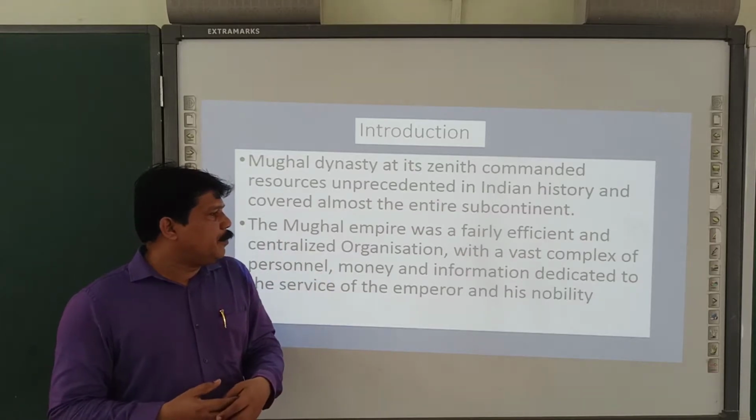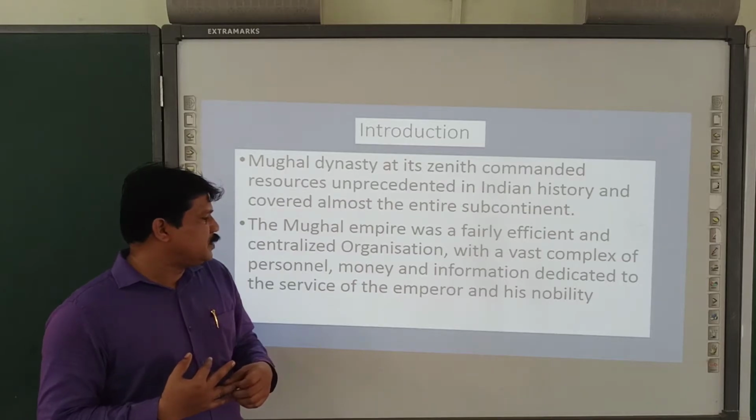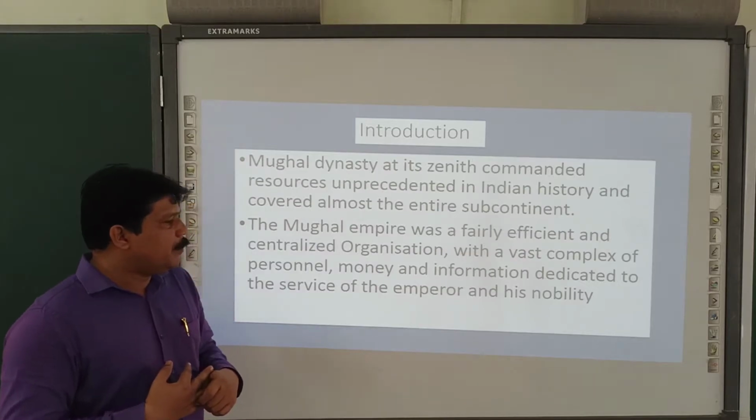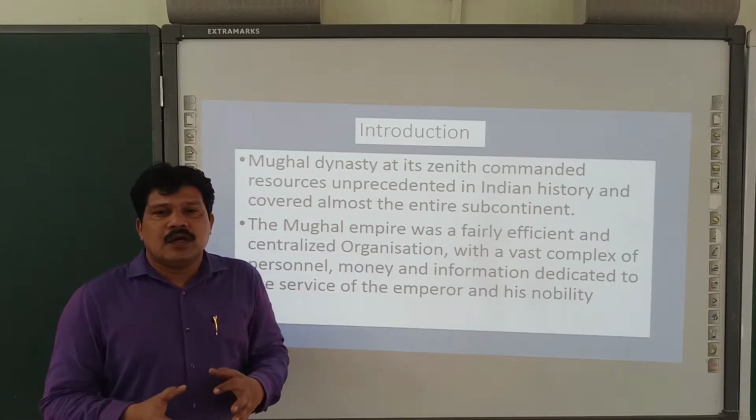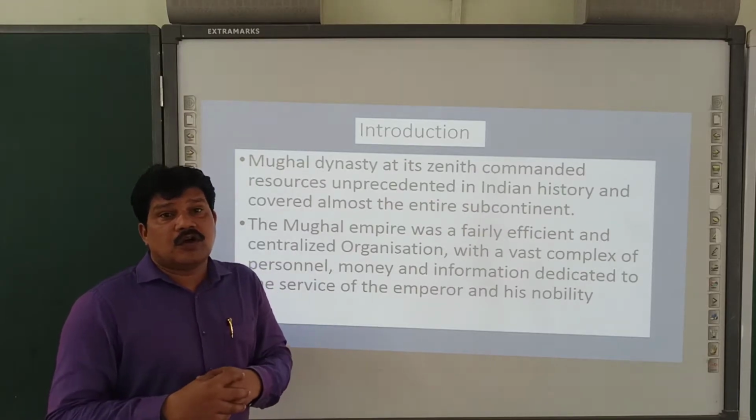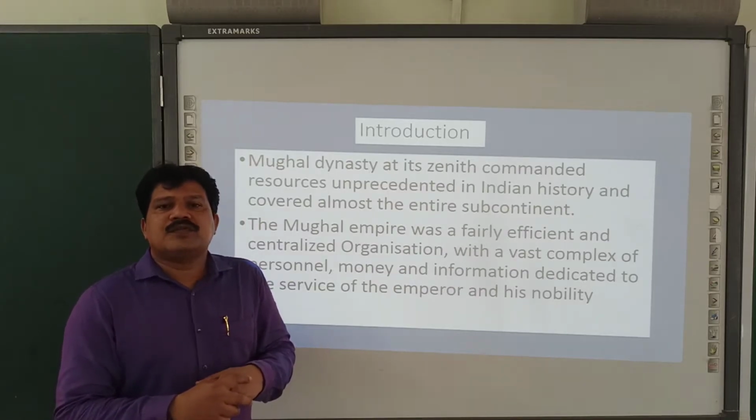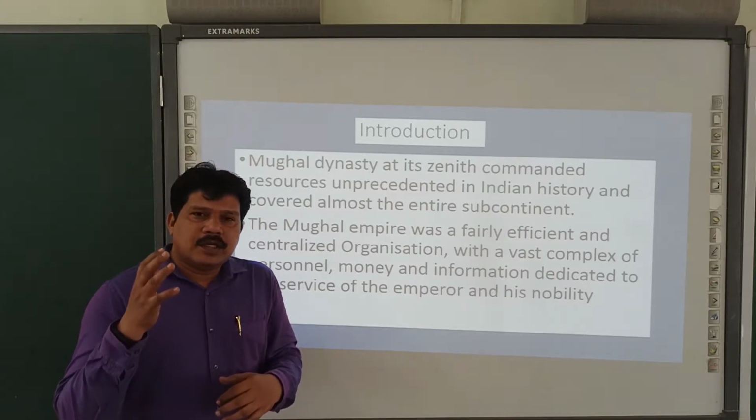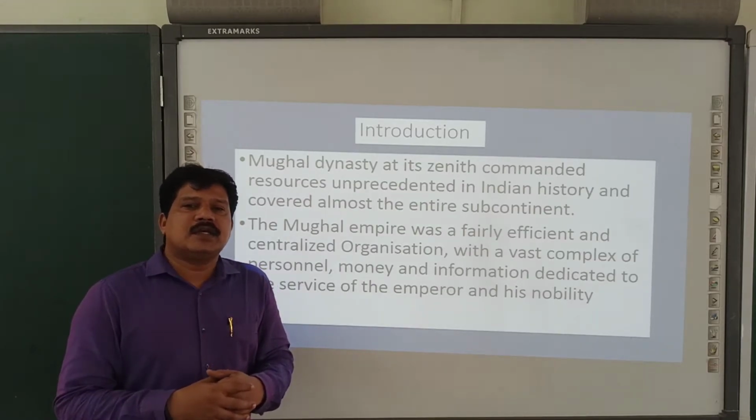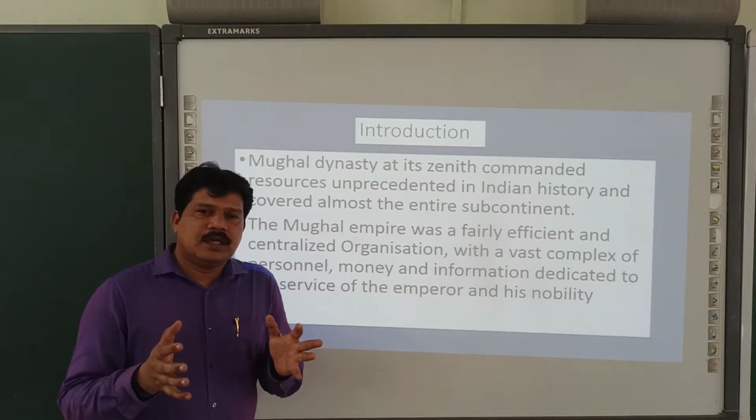The Mughal empire was a fairly efficient and centralized organization with a vast complex of personnel, money and information dedicated to the service of the emperor and his nobility. Why did the Mughals become so popular? Because of Akbar's introduction of the Mansabdari system. The taxation introduced by Akbar was fantastic. He appointed several Mansabdars who collected the tax.